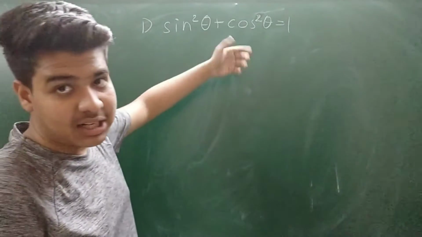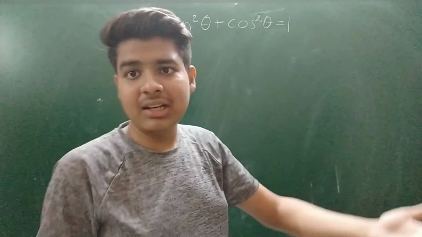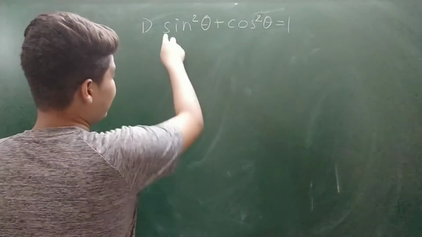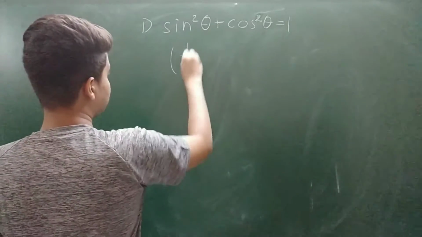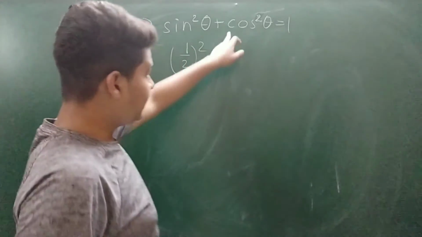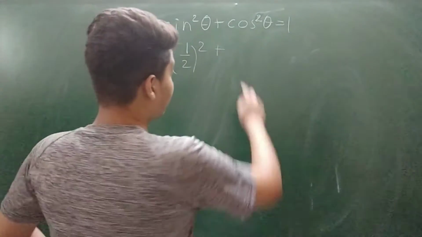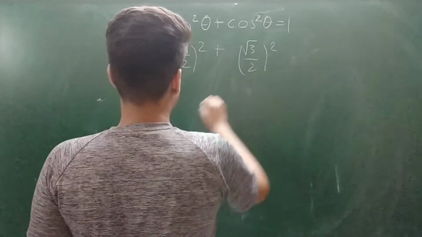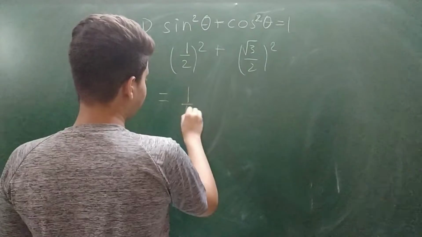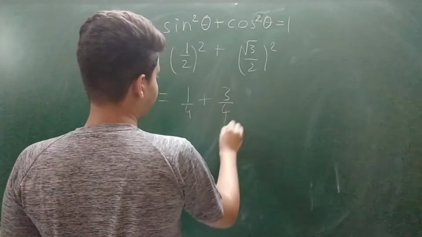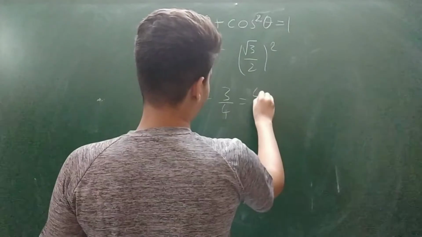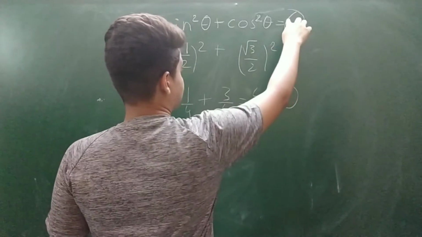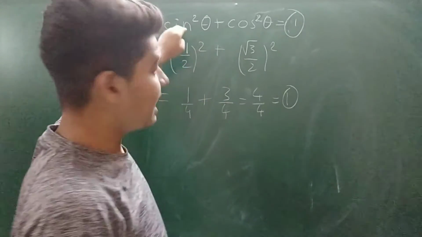In this, I'm going to take theta as 30 degree. You can take any angle, 60 degree, 45 degree, 90 degree, 0 degree. I take 30 degree. Sine 30 degree means 1 by 2, and its square means 1 by 2 whole square. Cos 30 degree means root 3 by 2. Cos square 30 degree means root 3 by 2 whole square, which gives 1 by 4 plus 3 by 4, which is equal to 4 by 4. You can get it as 1. This and this RHS, both are equal. So this identity has been proved.